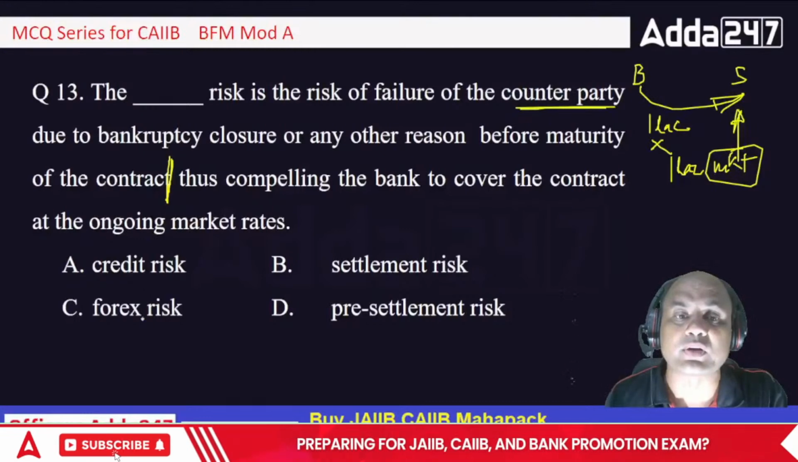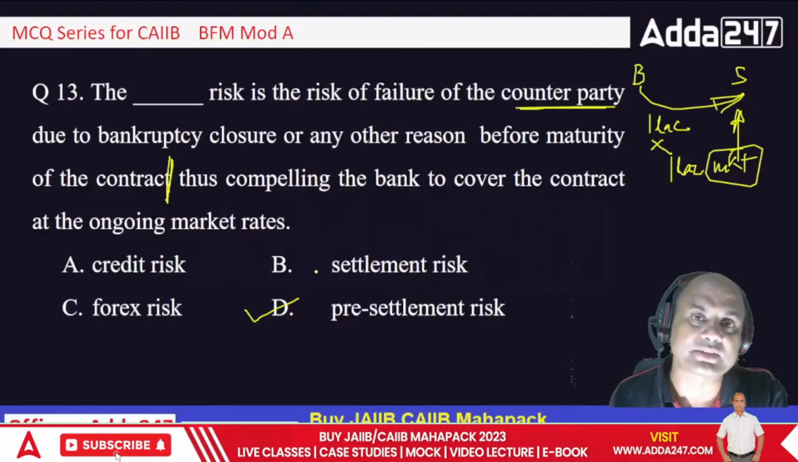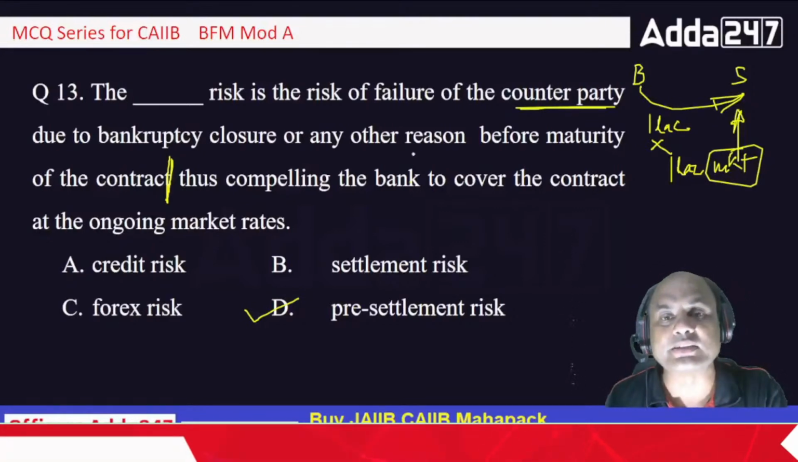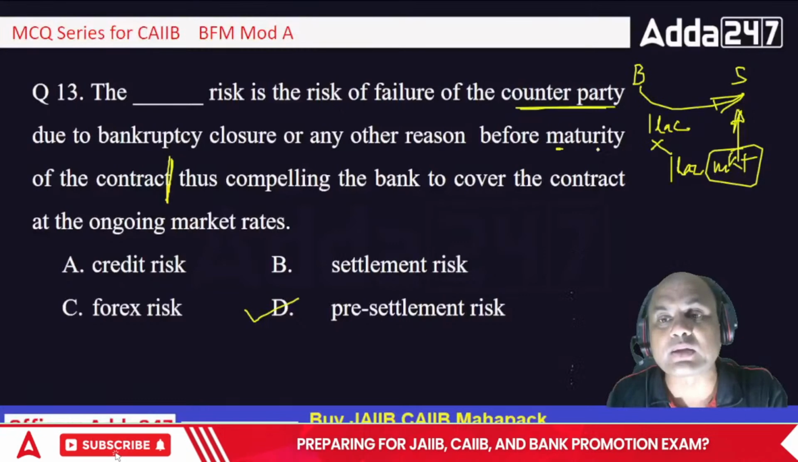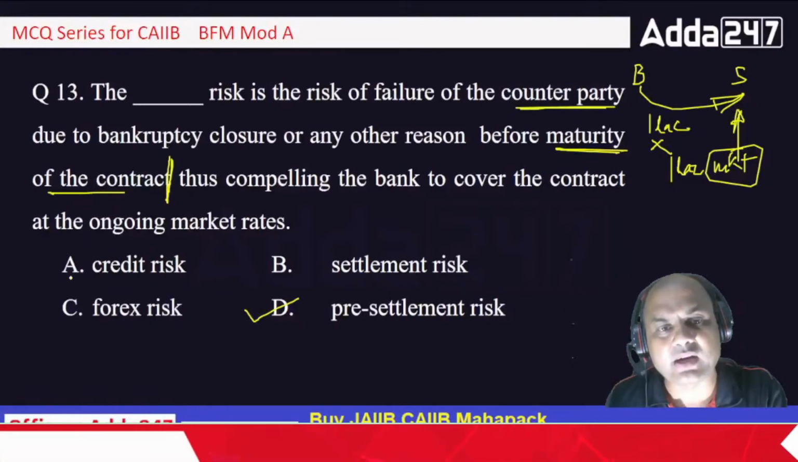So this is known as what? This is known as pre-settlement risk. Always remember, this is pre-settlement risk. Pre-settlement means what? Settlement here before the maturity is mentioned, before the maturity of the contract. So that is a pre-settlement risk. Okay, that becomes a part of credit risk actually.